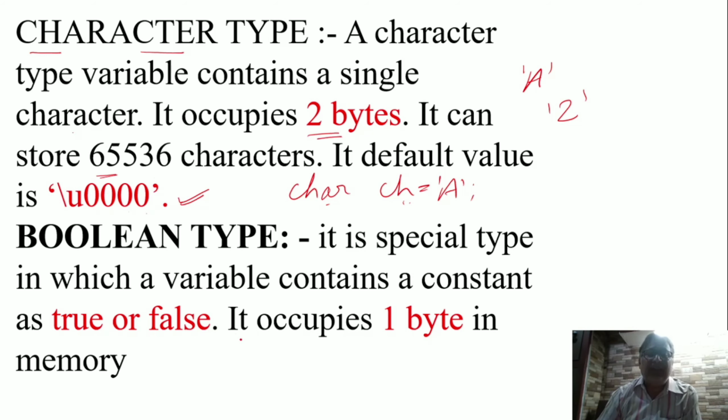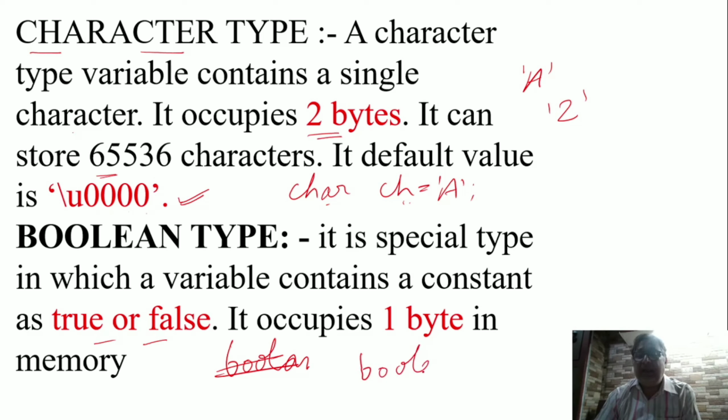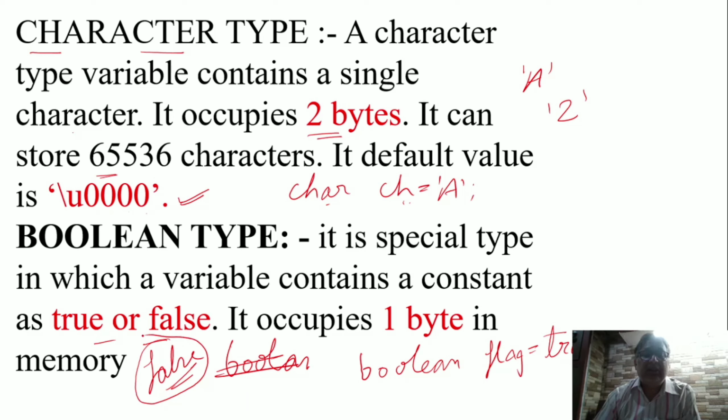Then if you want to store something into a boolean type variable, the boolean type is also provided. If you want to store the constant true or false, you can use a boolean type variable, that is boolean, in small letters. A variable name is, let's say, flag equal to true or false. But children, please take care: if the boolean variable is not initialized, it will represent false. It means the default value of a boolean variable is false.